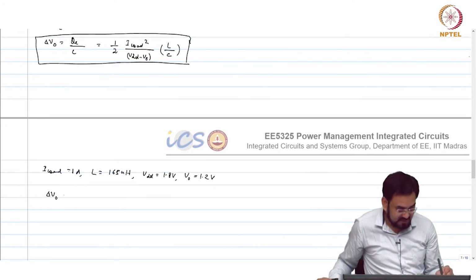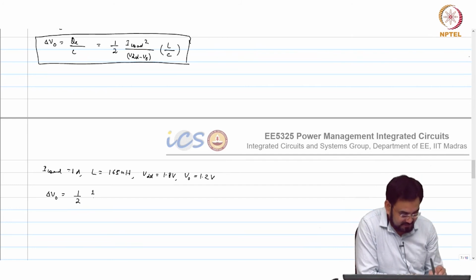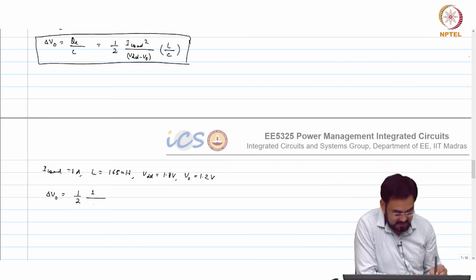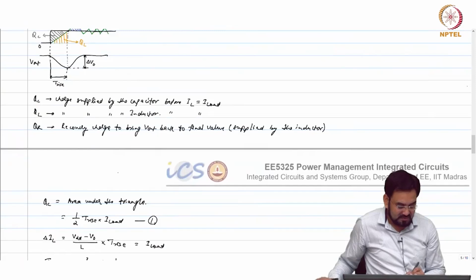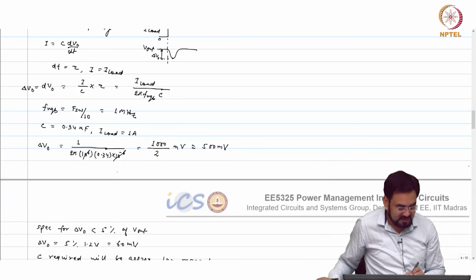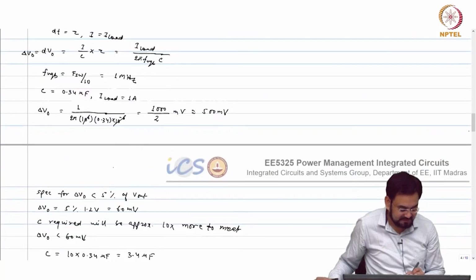Your delta V out is half of 1 over, this will be 0.6 into 165, which is nothing but 0.165 into 10 power minus 6, over... Let us first start with the older value, which was 0.34.